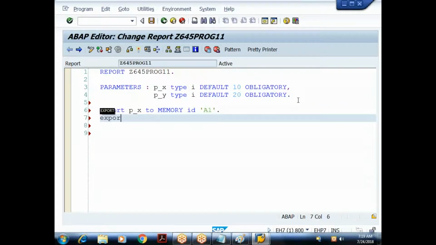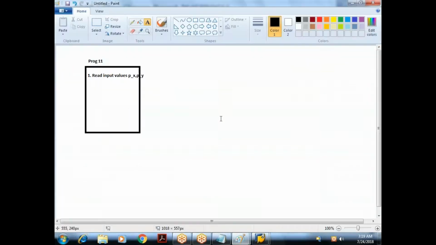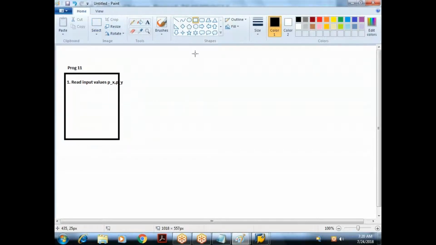Then similarly, I'll say export p_y to memory ID, let me give the ID name as A2. You can give any ID name. So what is the statement I'm using here? The export statement: p_x and p_y to memory IDs A1 and A2. Whenever we execute any program, a memory will be available. That memory is called ABAP memory, which is available during the program execution. So assume this is your ABAP memory.